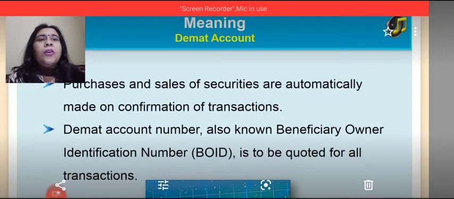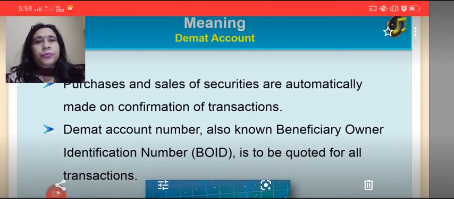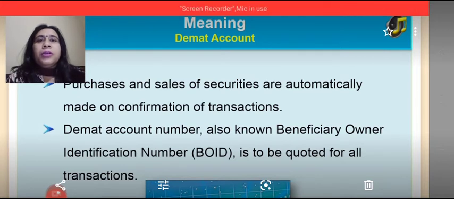Purchases and sale of securities are automatically made on confirmation of the transactions. Now what is confirmation? That we will learn once we start with the trading procedure. DMAT account number, also known as beneficiary owner identification number, is to be quoted for all the transactions.